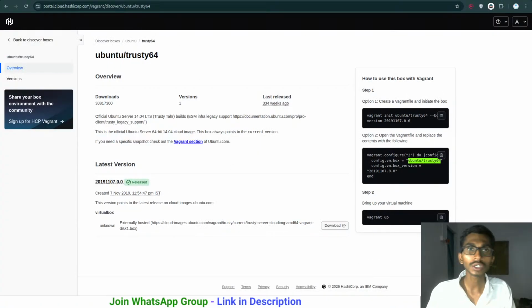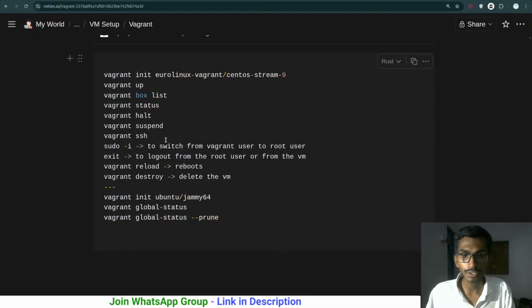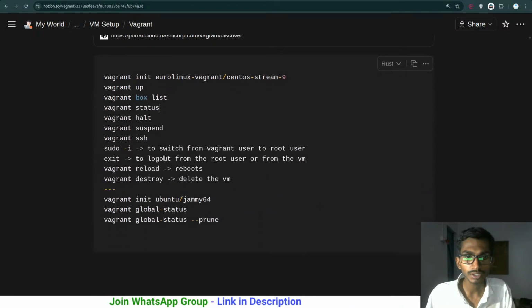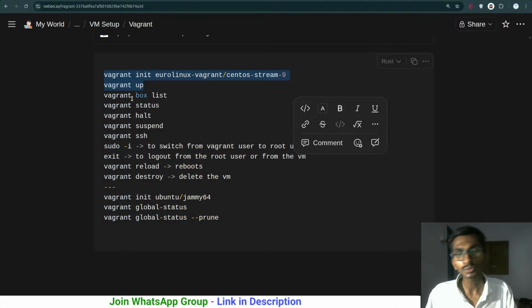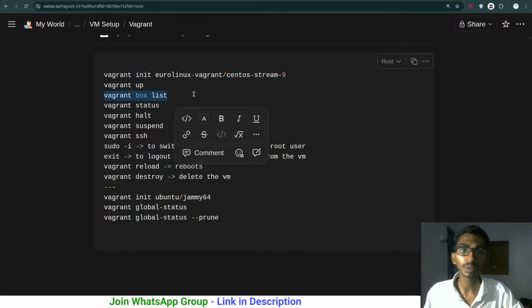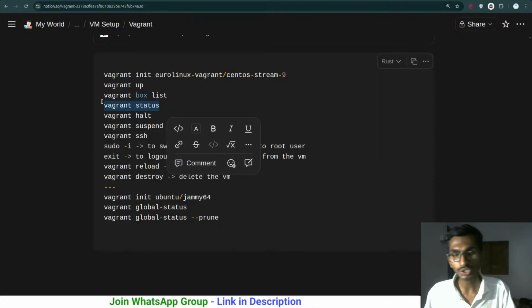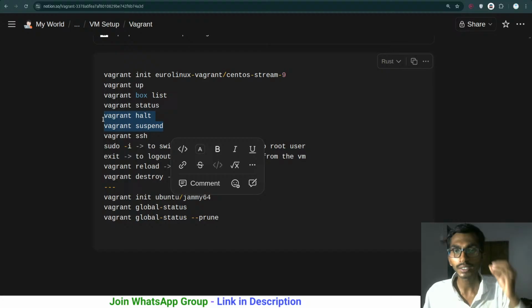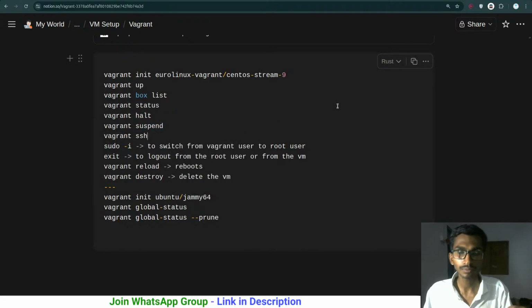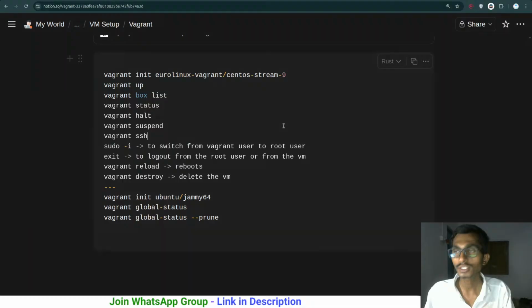By the way, talking about the commands, coming back to this one, this is it. These are the commands that we are going to talk about. Vagrant up simply starts your virtual machine. Vagrant box list will give you the list of all the boxes that you have installed. Vagrant status simply tells you whether the machine is actually running or not. Vagrant halt and suspend simply stop the machine, in the sense that the particular virtual machine will be stopped.